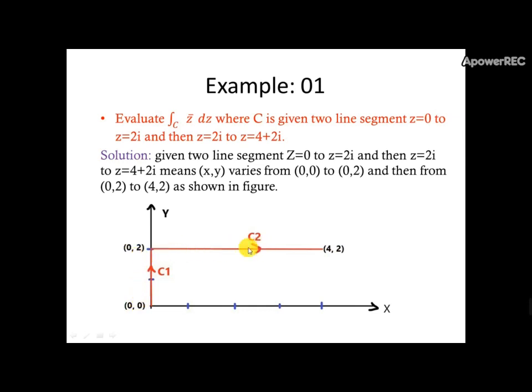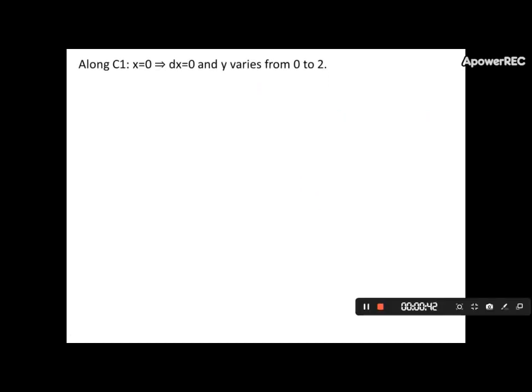In the second line segment, x varies from 0 to 4 and y is constant, equal to 2. Along C1, x is 0, which implies that dx is 0, and y varies from 0 to 2.